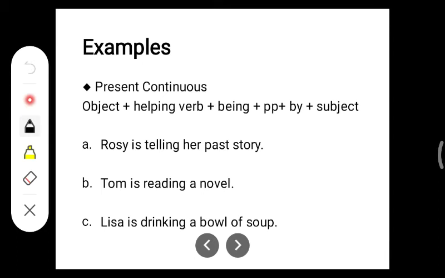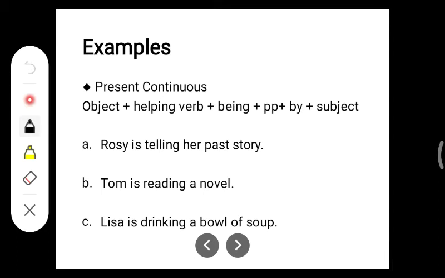Helping verb plus being. Being. This is very important whenever it is continuous, present continuous. It might be present or past or future, being is used. Remember this word being. Helping verb plus being plus past participle plus by and then subject.